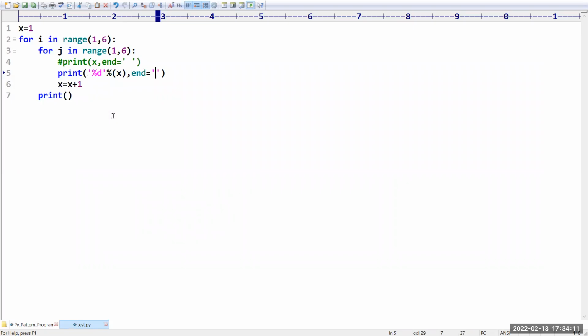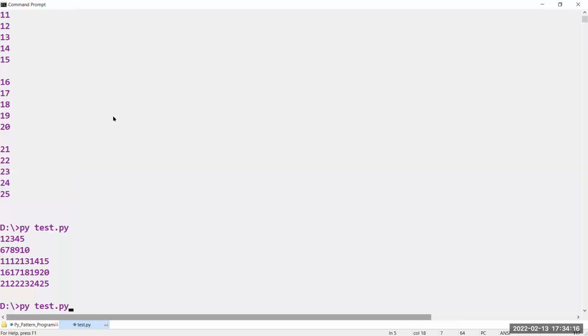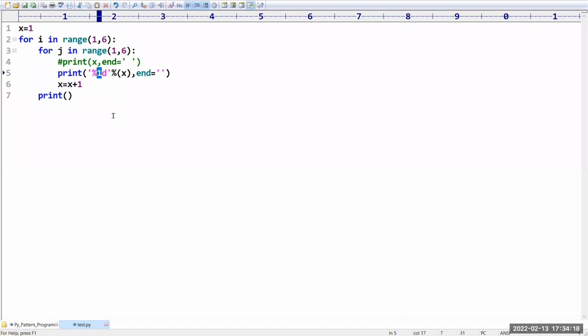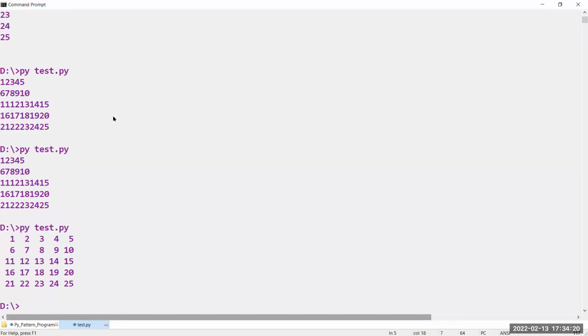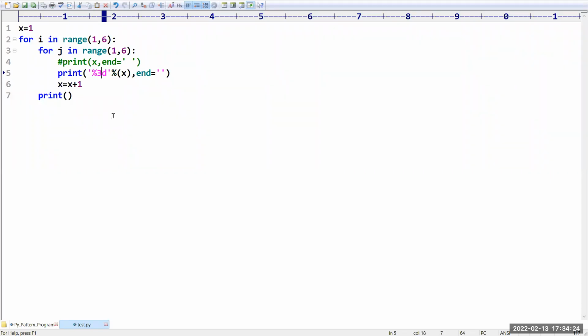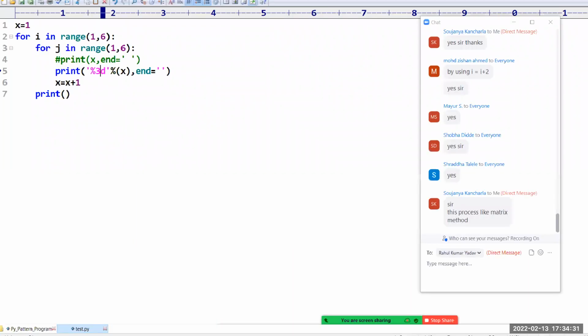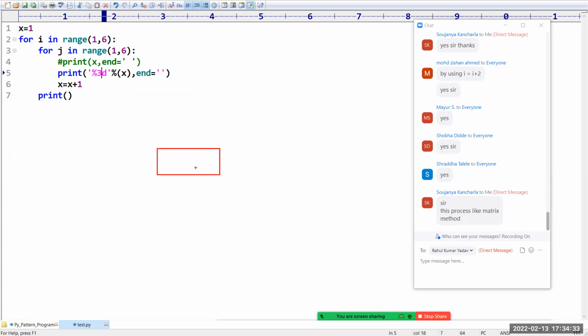Have you observed? Now I want to provide one space, then you can take percentage 1d. Oh, it is not working here. Yeah, it is working here. Have you observed? Percentage 3d means what? For printing the data, I require 3 spaces. That means a single number will be printed in 3 places.